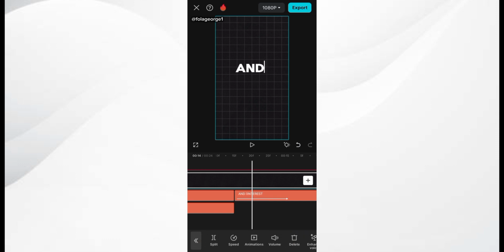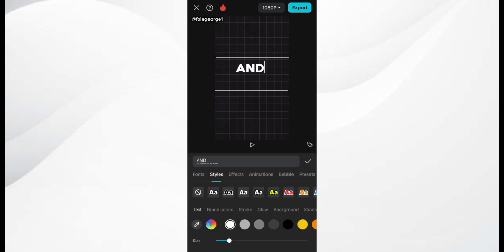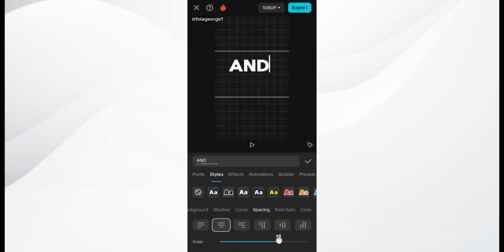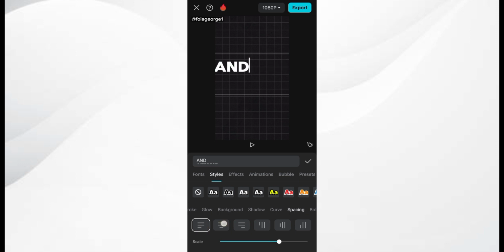In order to do that, you just simply click on the text and you go to where you can edit the text. So you click on the text and you click on style. Click on style and you click on spacing. So just increase the size of it. Let's put it at 60, right? And also positioning the text, aligning the text well too, also matters.